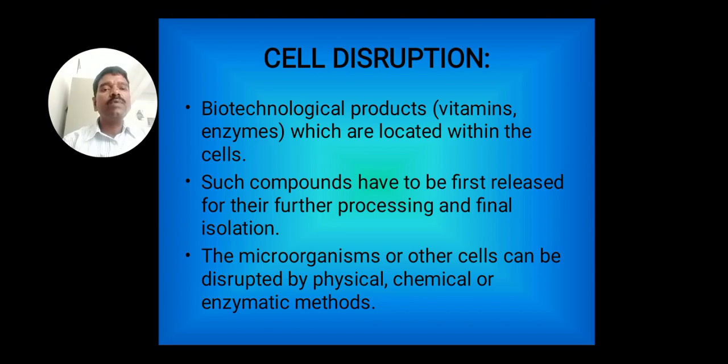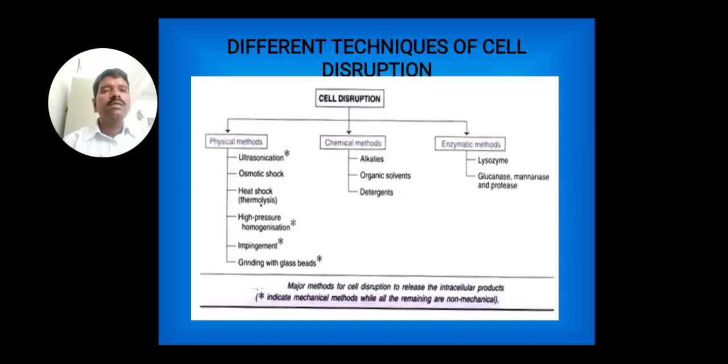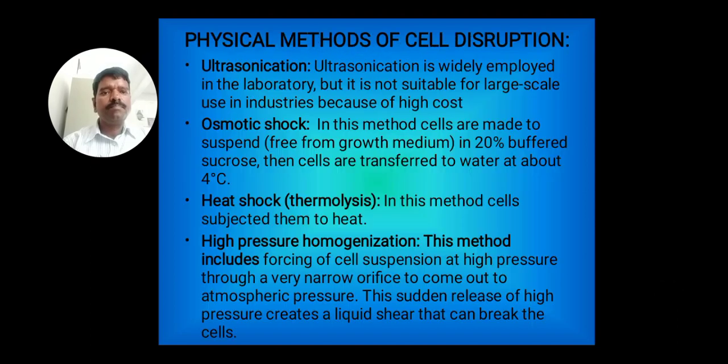Biotechnological products like vitamins and enzymes, which are located within the cells, have to be first released for their further processing and final selection. The microorganisms or other cells can be disrupted by physical, chemical, or enzymatic methods. So this slide will show different techniques of the cell disruption, which can be broadly categorized into physical methods, chemical methods, and the enzymatic methods.